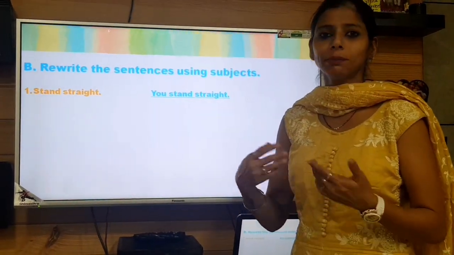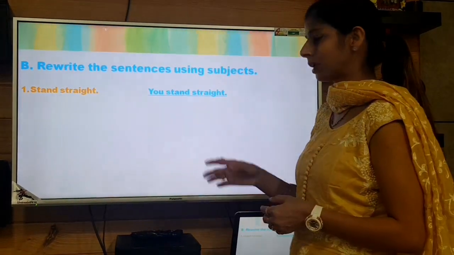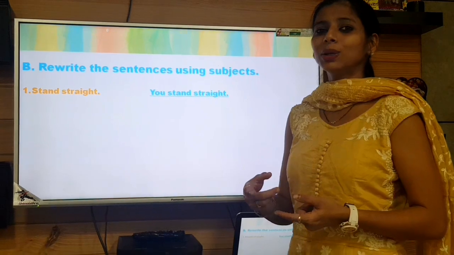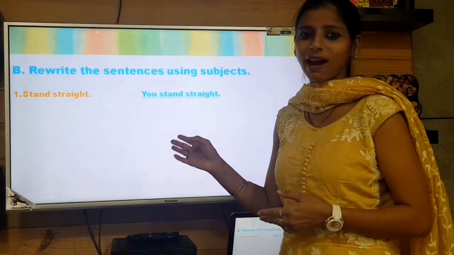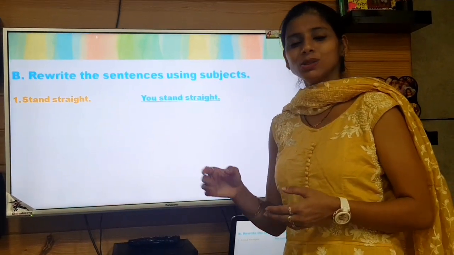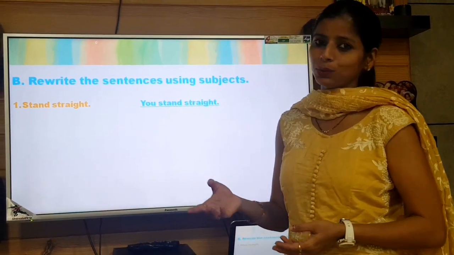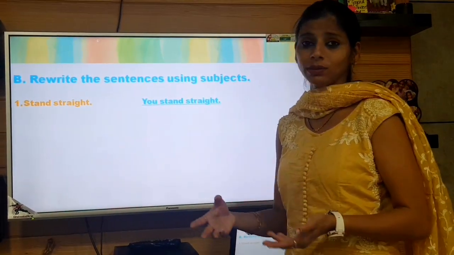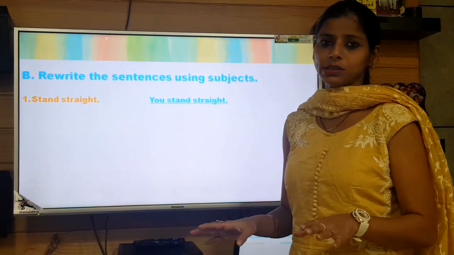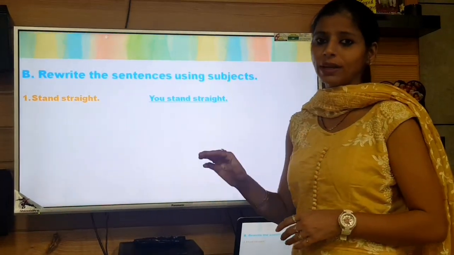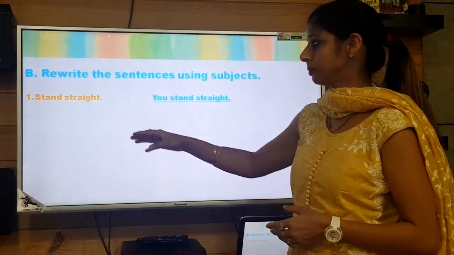Otherwise you can use some other name even, right? As you did in your homework. But mind it, students, you don't order your elderly persons. So don't use dad and mom here, right? If it is a pleasing statement, if 'please' is added, then only you can add an elderly person's name. Otherwise please avoid those names. Avoid names of elderly people, because you cannot order your elderly persons.